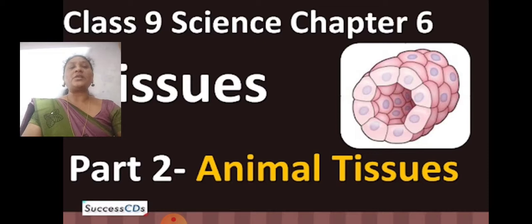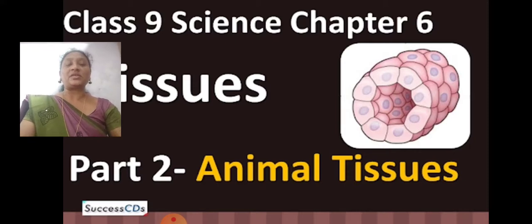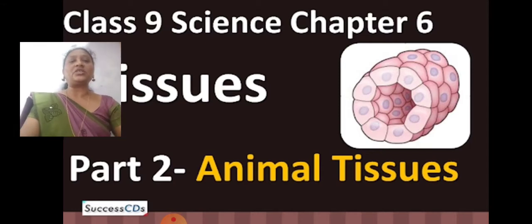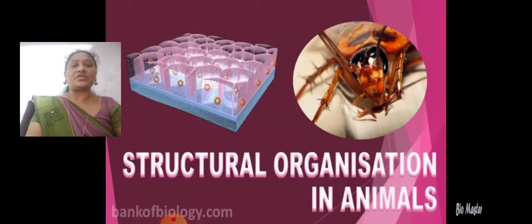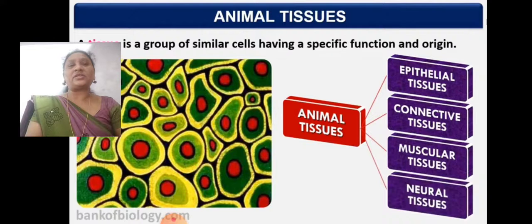Animals are complex organisms which are made of millions of cells. So they have many organ systems, and they have to function in a better manner. In this session we are going to learn about different types of animal tissues and their functions, how they originate, how they function, and their structural organization in animals.